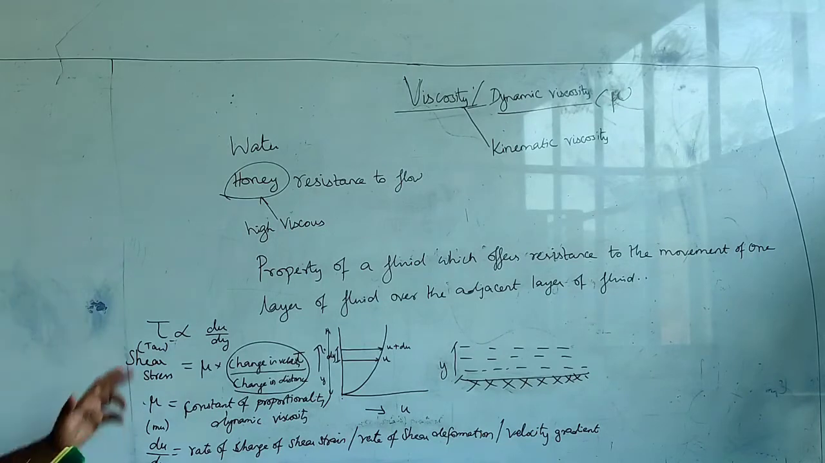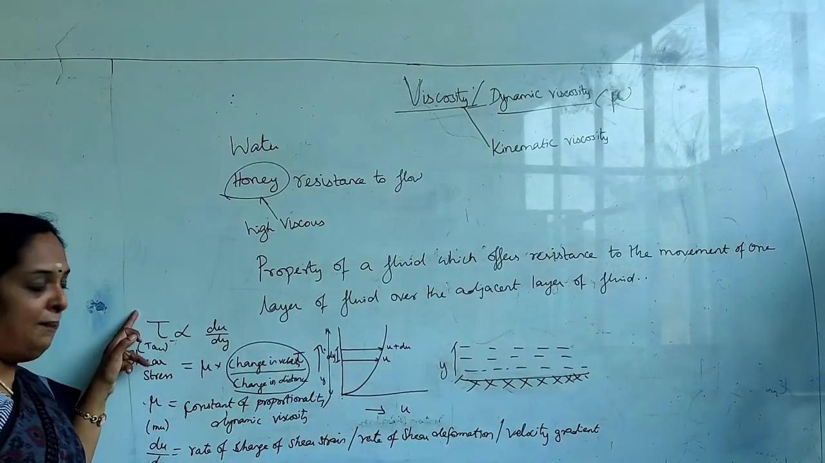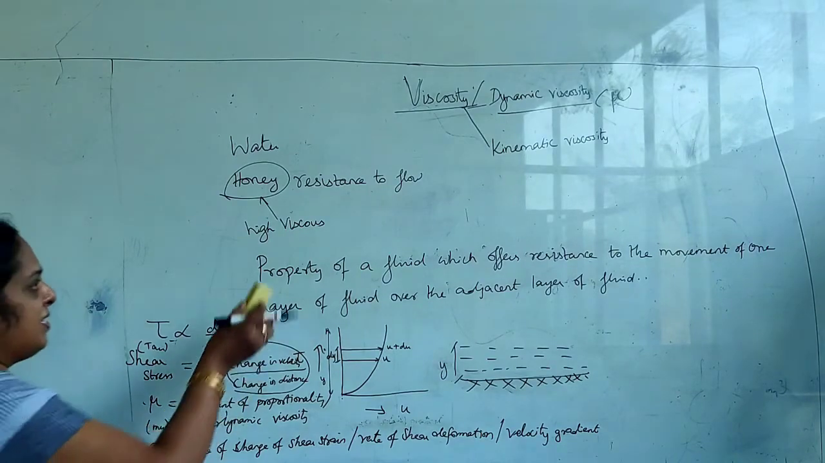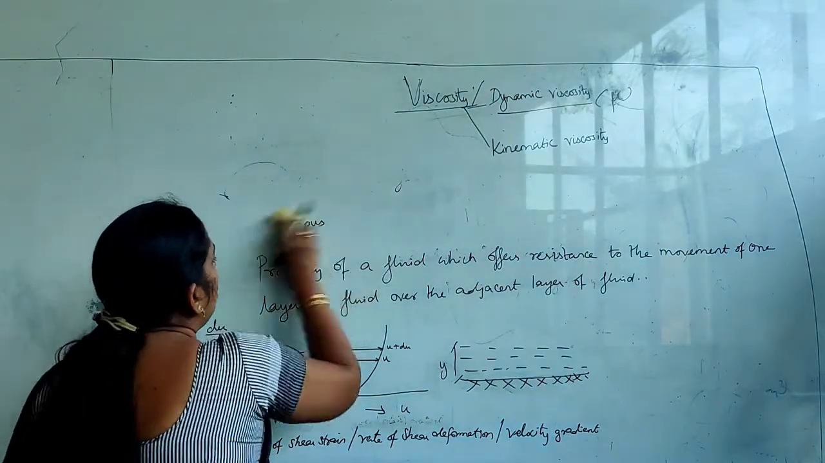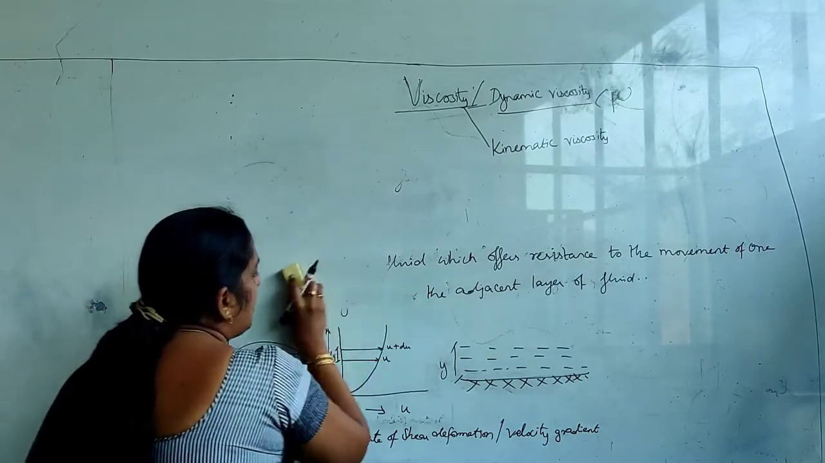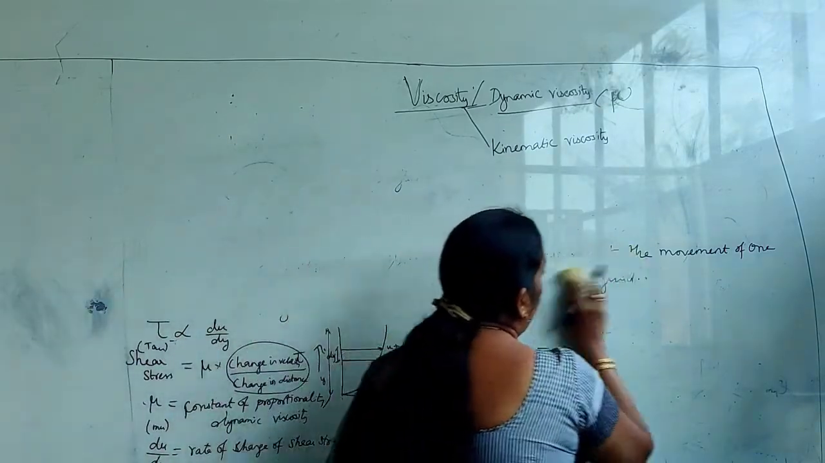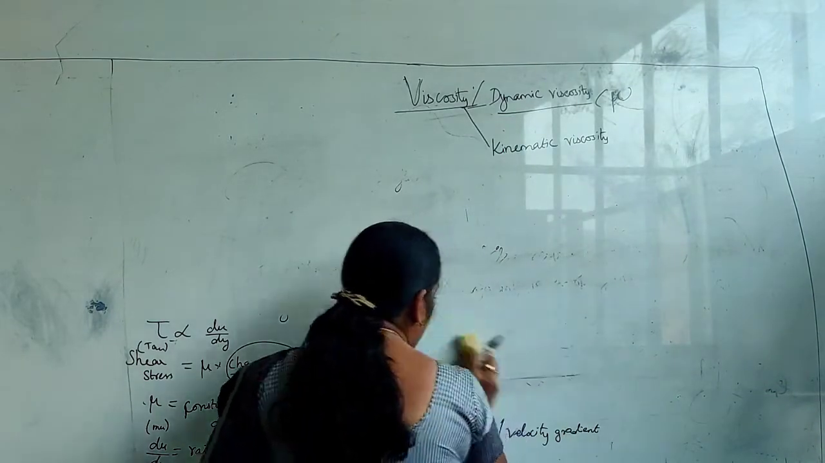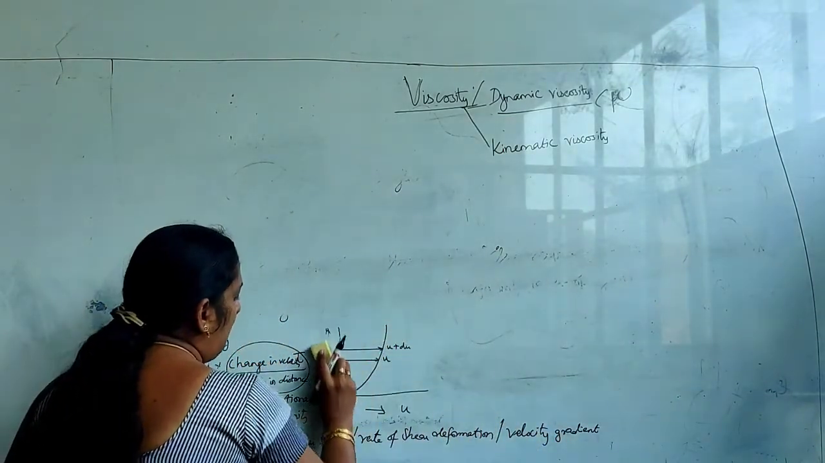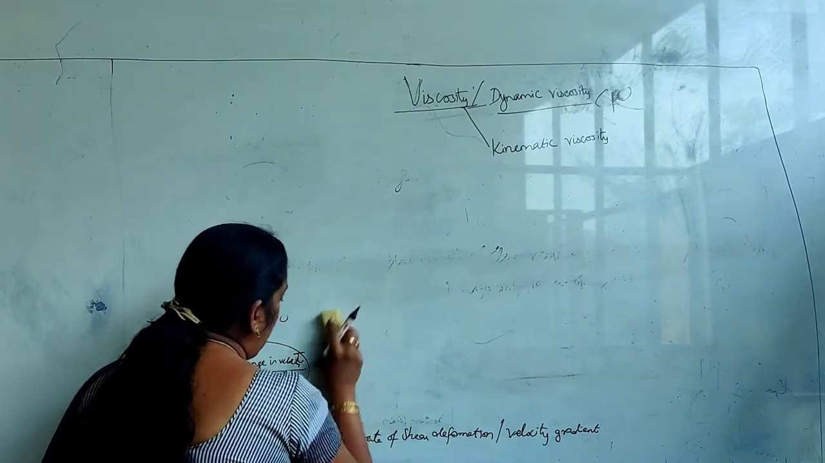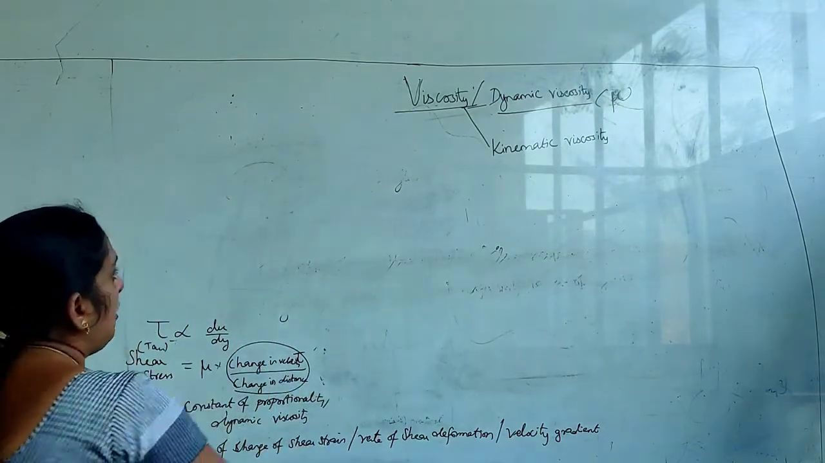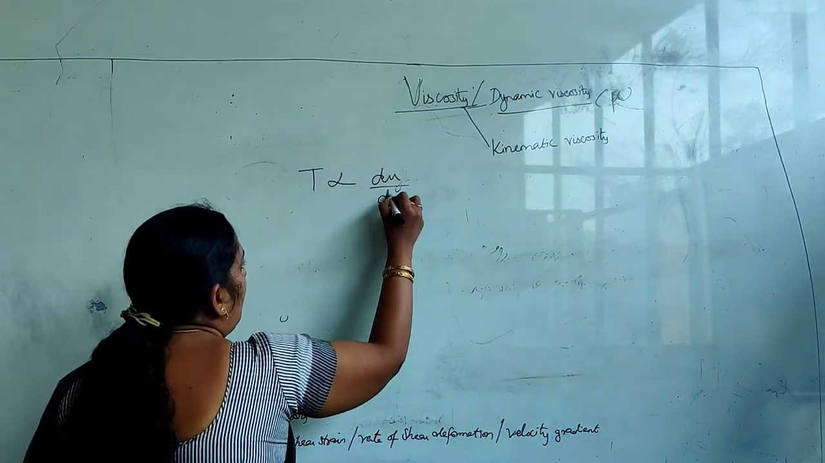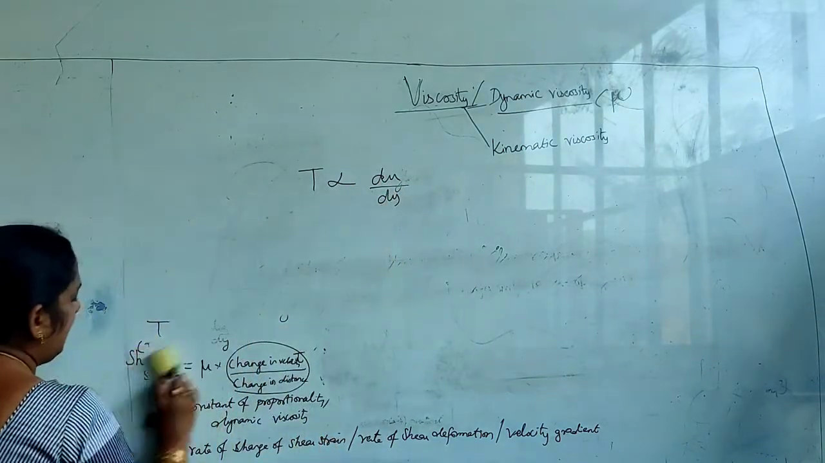Before going to this kinematic viscosity, we will derive the unit for this mu, that is your dynamic viscosity. Why? Because this dynamic viscosity unit is very, very important, and you should be able to derive it, so that when a problem comes, you know how to utilize it. So as I already said, tau is directly proportional to du by dy. Am I right? So now let's derive this.